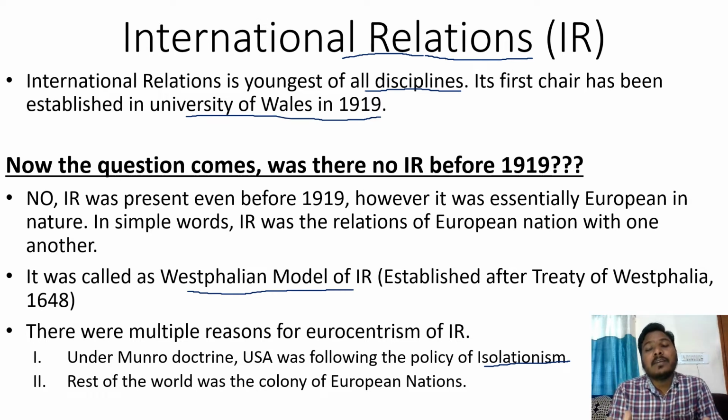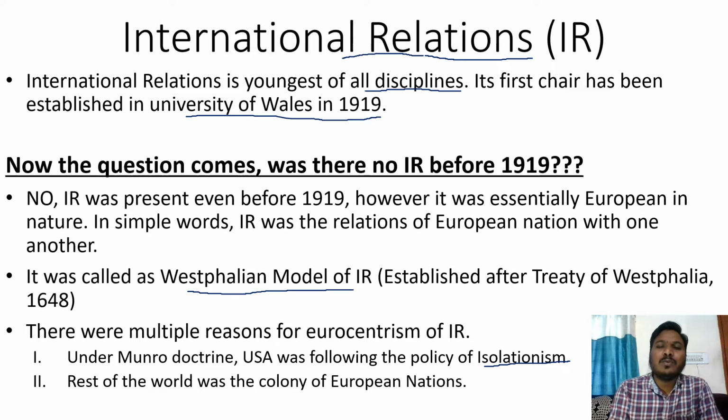America kept itself isolated from the politics of Europe. And the rest of the world, apart from America, were colonies of European nations, Britain, France, Portugal, Spain. So whatever was decided by European nations, the rest of the world followed it.